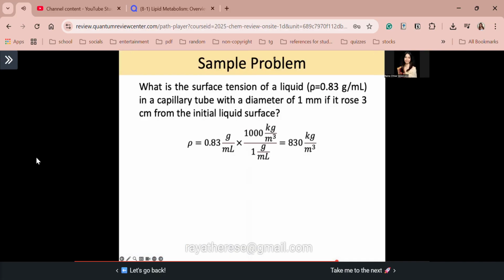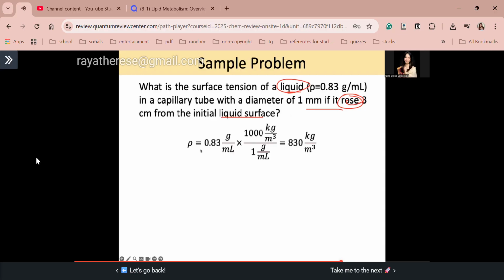What is the surface tension of a liquid? Density is equal to 0.83 grams per milliliter in a capillary tube with a diameter of 1 millimeter if it rose 3 centimeters from the initial liquid surface. O guys, anong clue natin dito? Yung liquid, nag-rise siya 3 centimeters from the initial liquid surface. So yung gagamitin natin na equation ay the capillary rise method equation. Okay? Because here we have the term rose. Liquid rose. Okay?